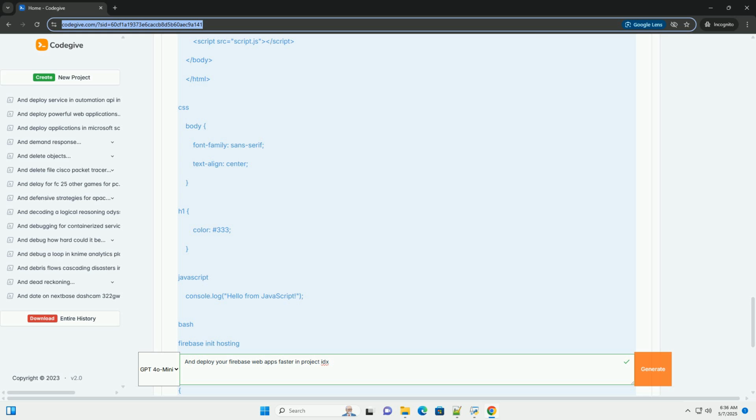5. firebase.json invalid. Use a JSON validator to ensure your firebase.json file is properly formatted. Small errors like missing commas or brackets can prevent the deployment from completing.